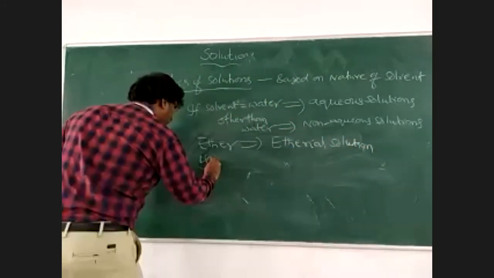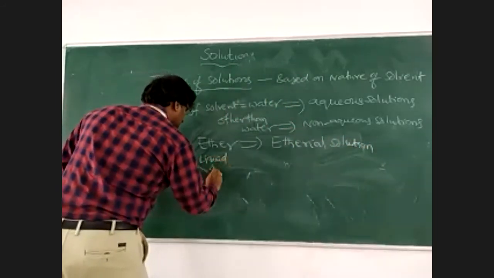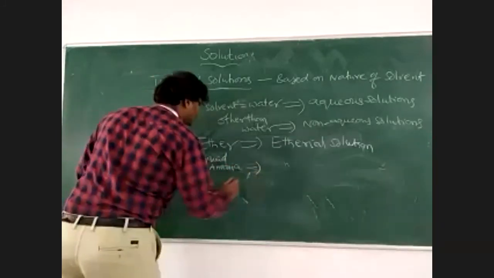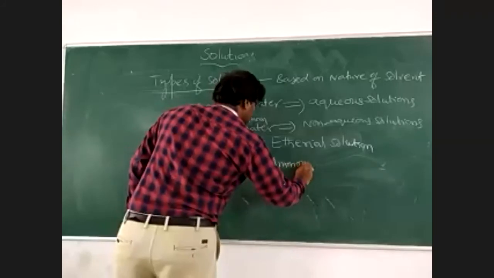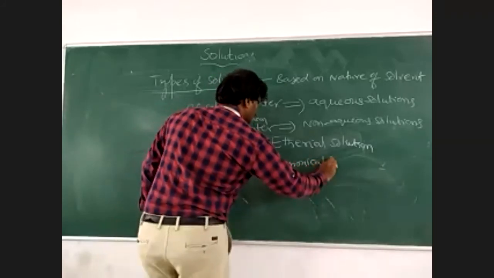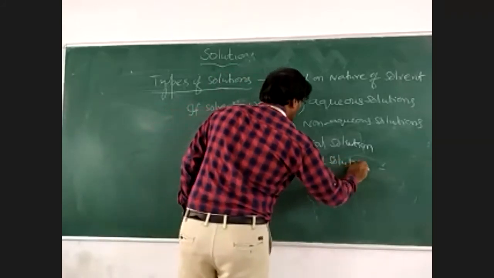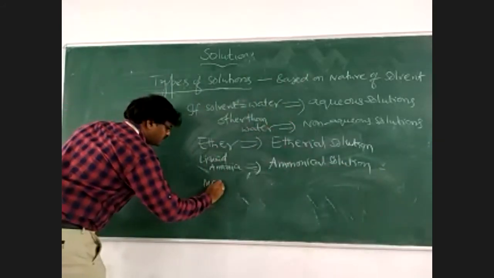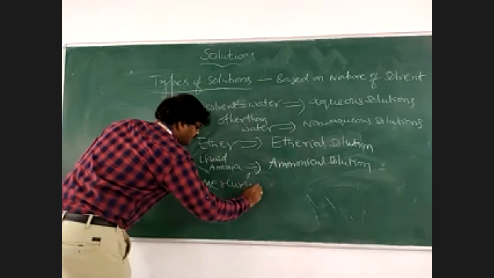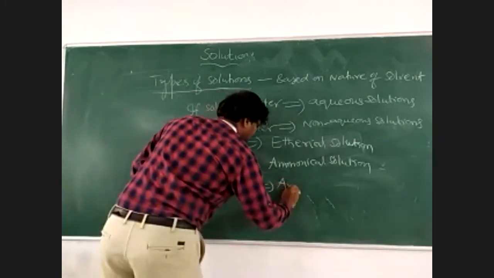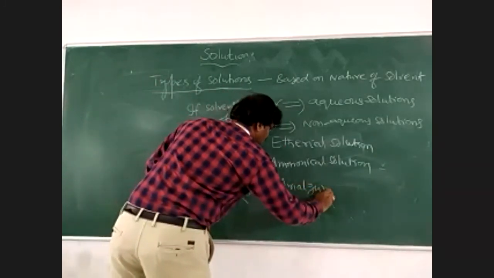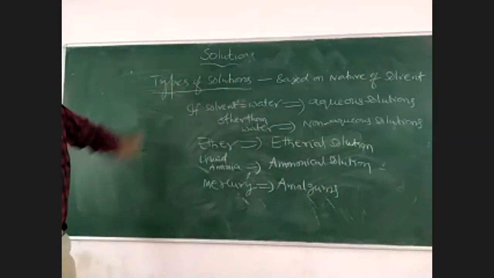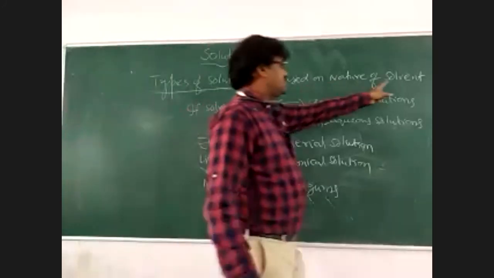If solvent is liquid ammonia, they are called ammonical solutions. If one of the components is mercury, then they are called amalgams. These are the four important types of solution based on nature of solvent.